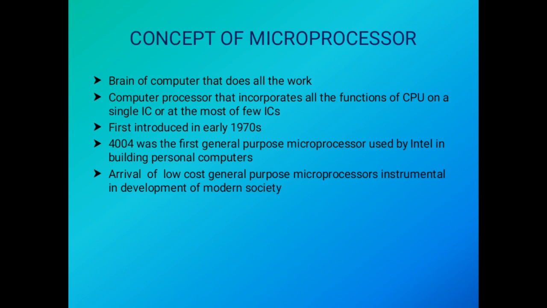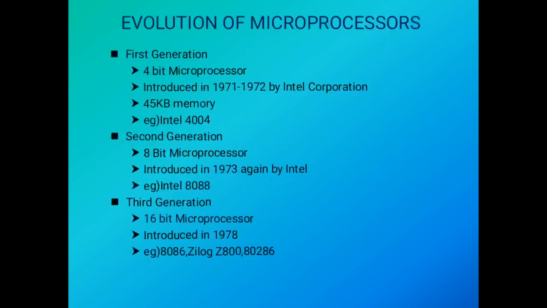The first microprocessor was introduced in the early 1970s. 4004 was the first general microprocessor that was used in any personal computer. After 4004, newer versions of microprocessor were introduced and they started becoming cheaper and cheaper. With the arrival of cheap microprocessors, the cost of the computer also started going down and computers became all pervasive in modern society.